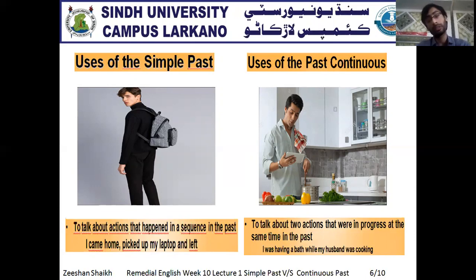taking place at a different time, then that becomes another sentence. But when we are just talking about the past simple and past continuous tense, when the two actions are happening at the same time, then we have to use past continuous tense. Likewise, I just gave you the example that I was having a bath. That means his wife was having a bath at the same time her husband was cooking. Clear? Means at the same time, two actions are going on in the past.